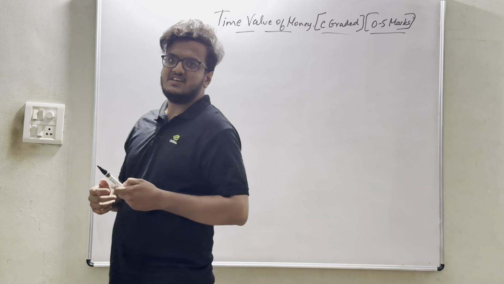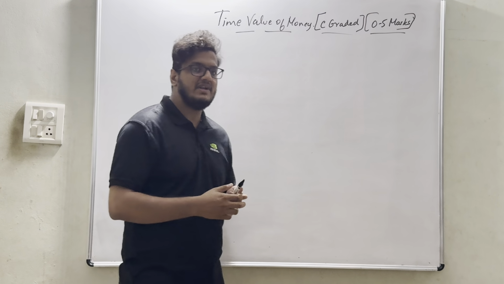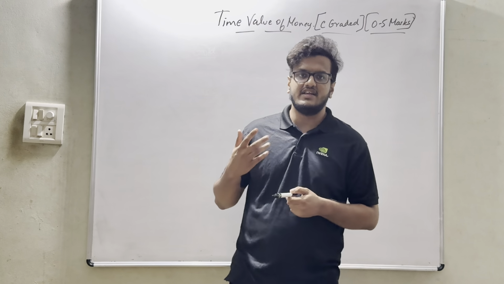So first we will be handling the subject financial management. In financial management we will be learning with regard to time value of money. Like we say ABC analysis, that is what is the A graded chapter, what is the B graded chapter, and what is the C graded chapter. So literally it is a C graded lesson, and the weightage of this lesson is approximately 0 to 5 marks. But this lesson is very important because usage of this lesson comes in capital budgeting. Along with that it comes in dividend decisions and working capital management.